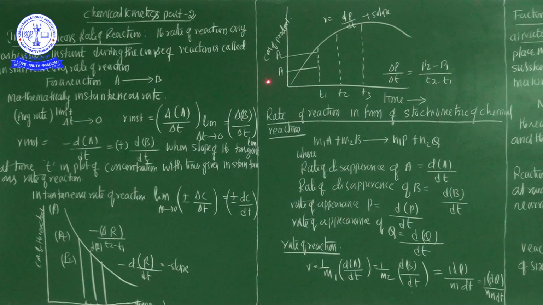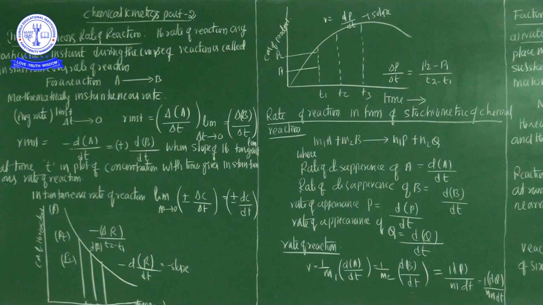This is a very important point. Now we are going to discuss another topic: rate of the reaction in the form of stoichiometric chemical reactions.